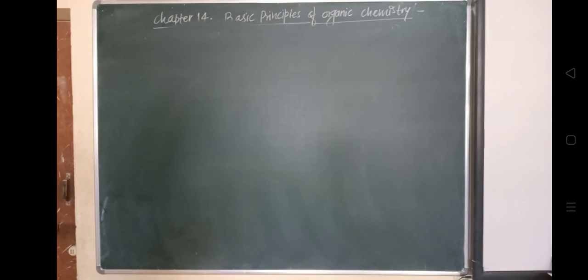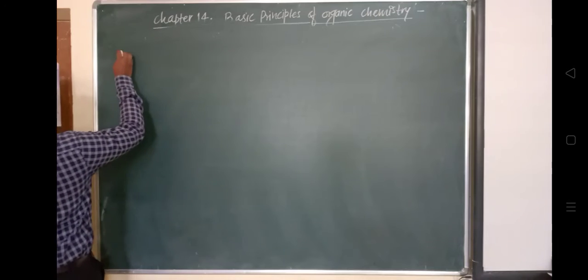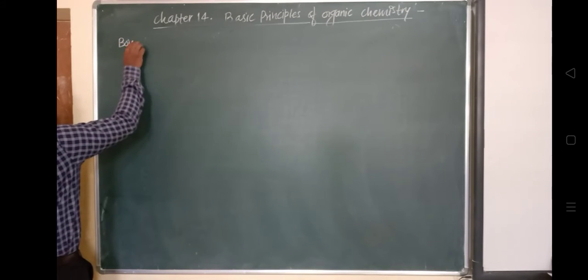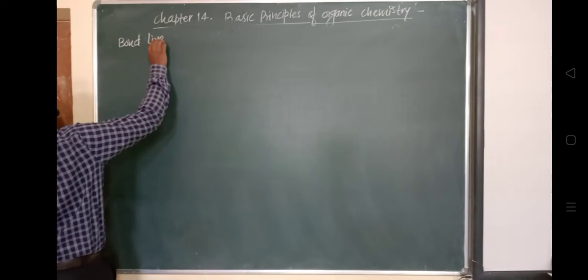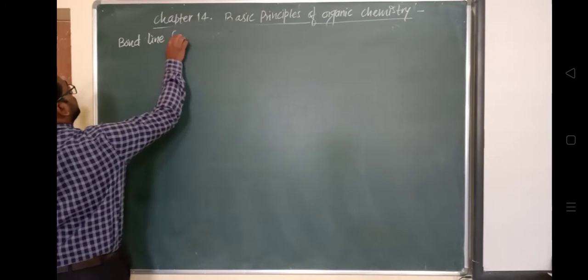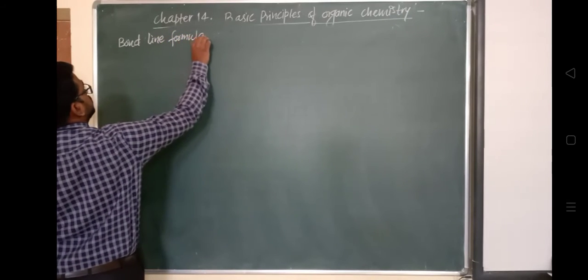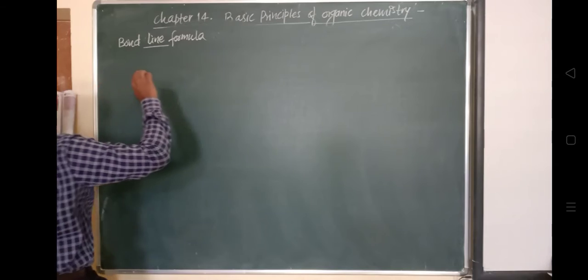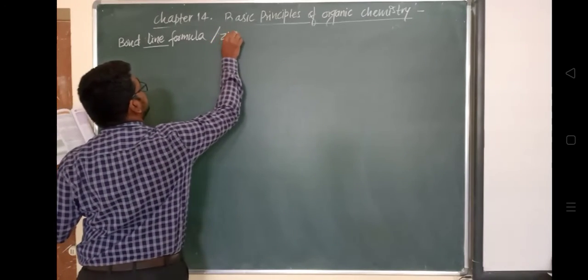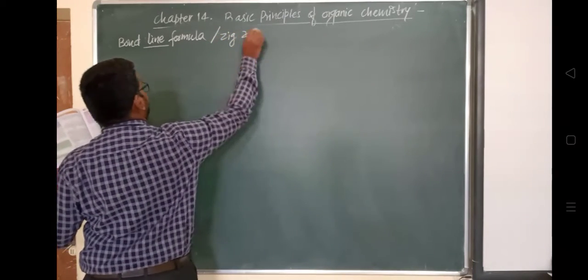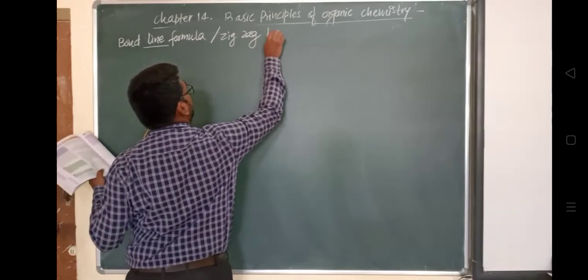That's why the name is given bond line formula. There is only a line which will represent, or that is also called the zigzag formula.